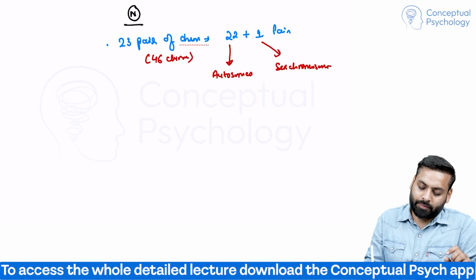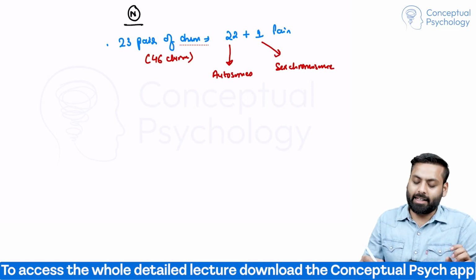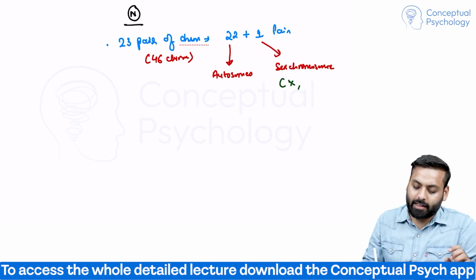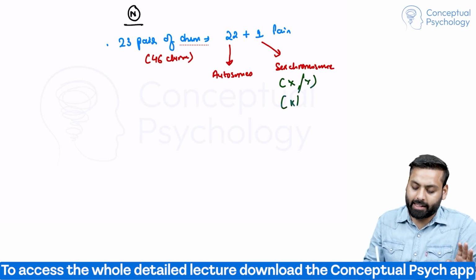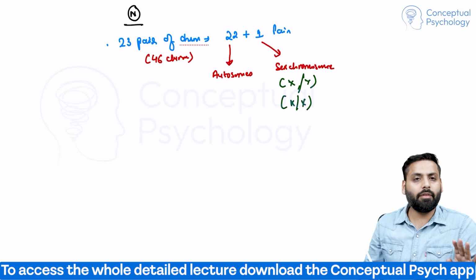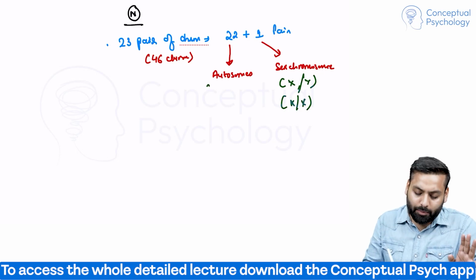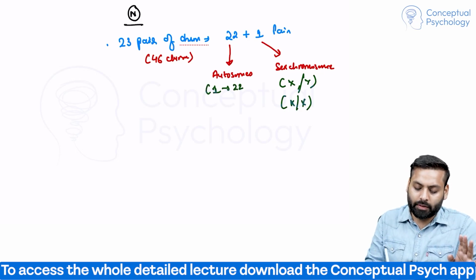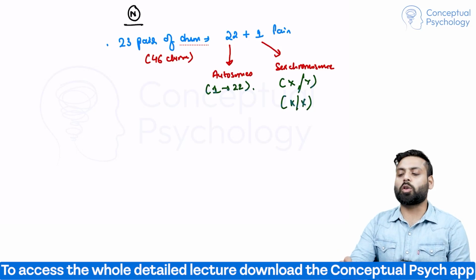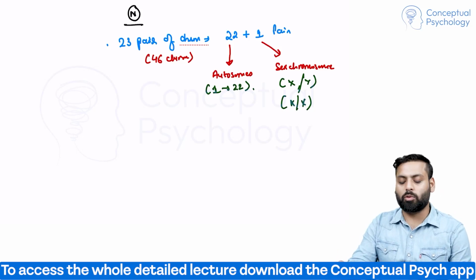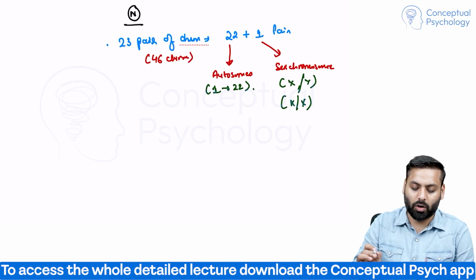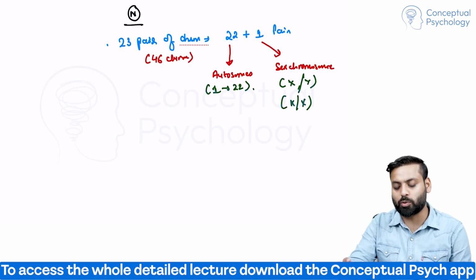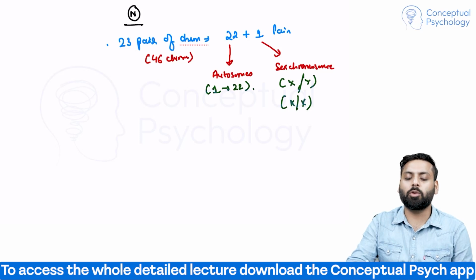Sex chromosome means one pair will be XY or it will be XX. The rest are numbered from 1 to 22. Okay. And that is called autosomes. So non-sex chromosomes are known as autosomes.